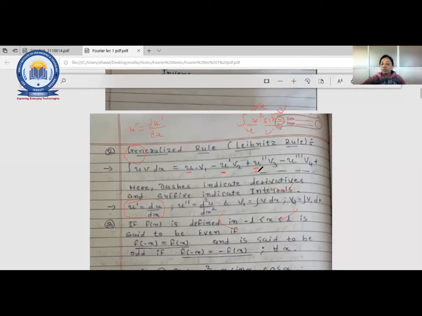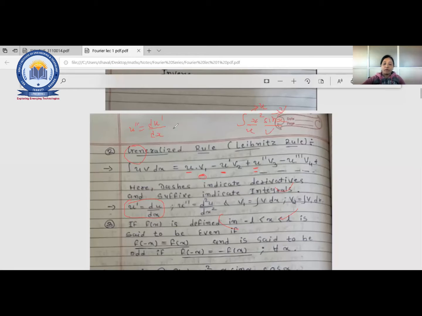Now u triple dash. So that means du double dash by dx. That means whatever the previous u is, you have to write the differentiation of that. So it is called what? Successive derivation.